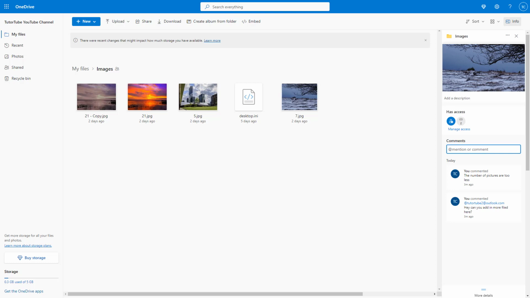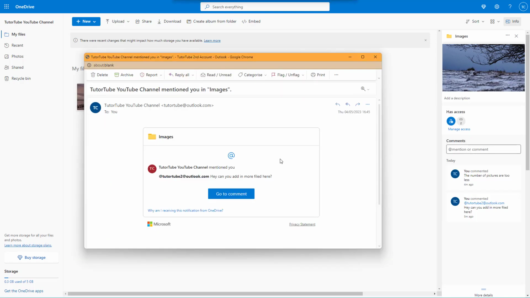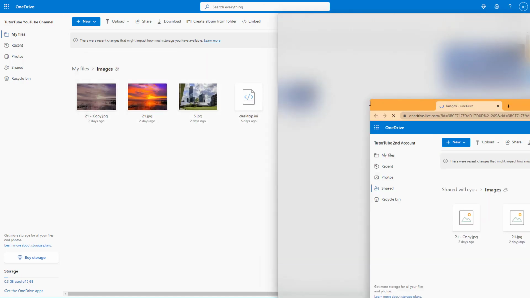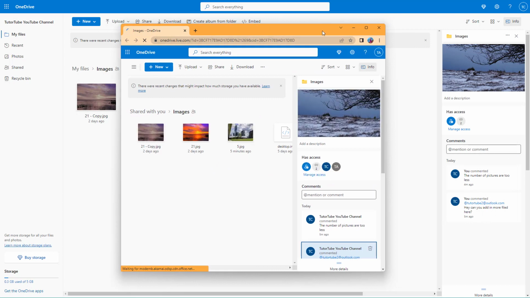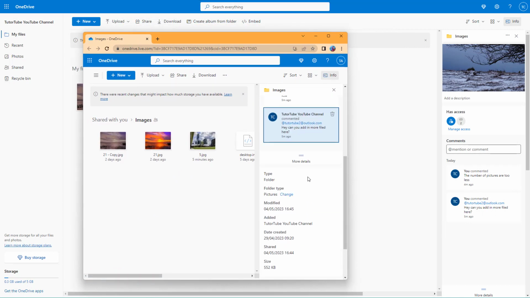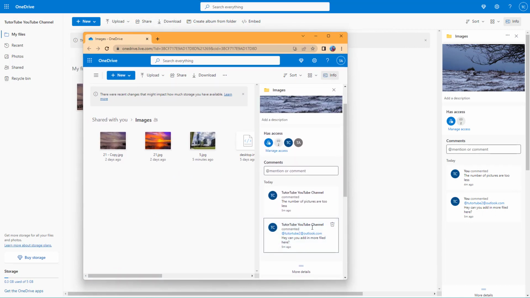So now the other person will receive an email like this, as you can see right here. For the general comment, they won't receive anything like this, but as I mentioned my second email address, you can see that you got a mail right here. So if you were to click on go to mail, then they'll actually go on to this folder as well, and they will be able to comment back.